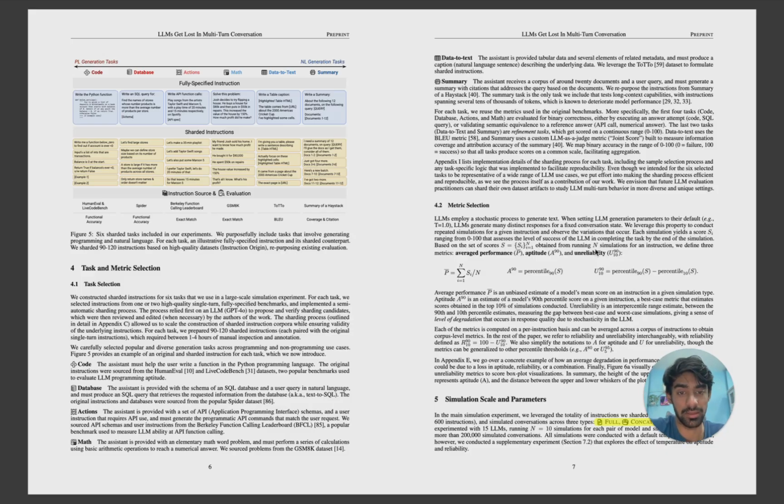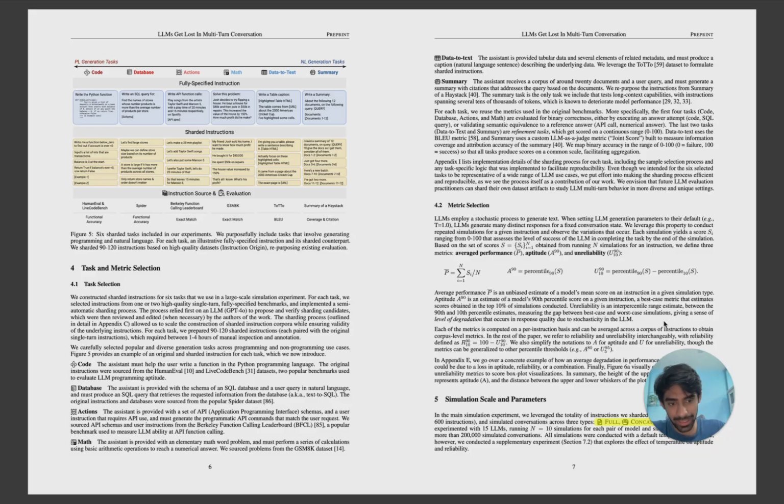We define 3 metrics: average performance, aptitude, and unreliability. Makes sense, completely makes sense, right? Because these are the things that we are focusing on at the end: how reliable a model is, what is the average performance, and what is the aptitude. Average performance is an unbiased estimate of a model's mean score on an instruction in a given simulation type. Aptitude, A90, is an estimate of a model's 90th percentile score on a given instruction, a best-case metric that estimates scores obtained in the top 10%, right?